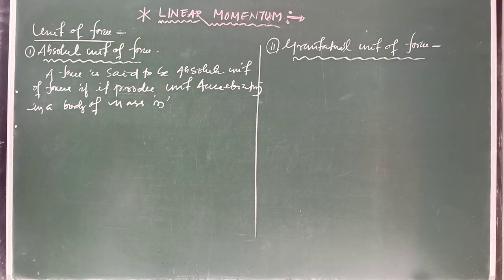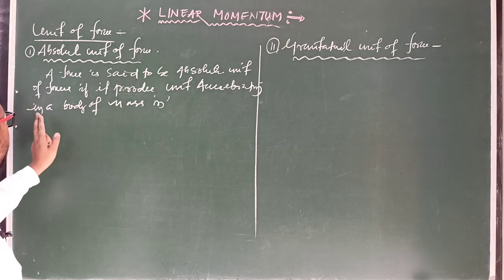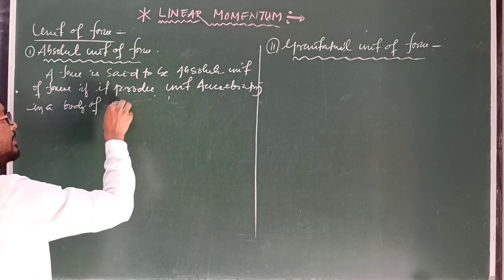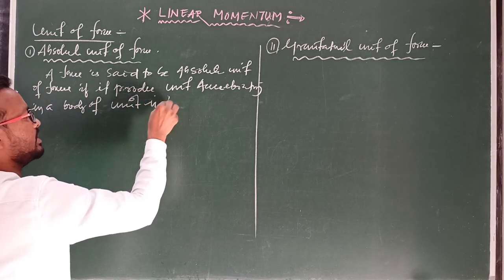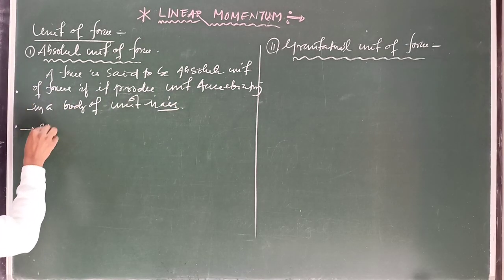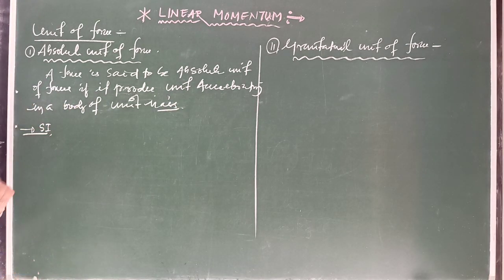Clear? If a body of unit mass, you can write here, body of unit mass.